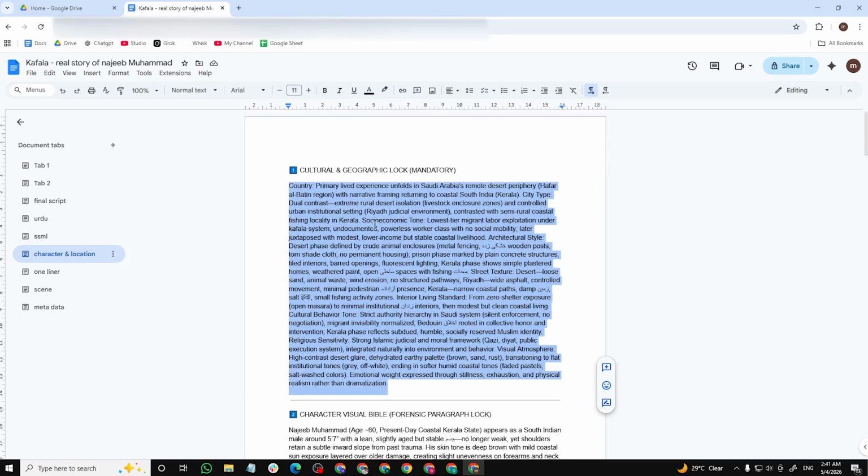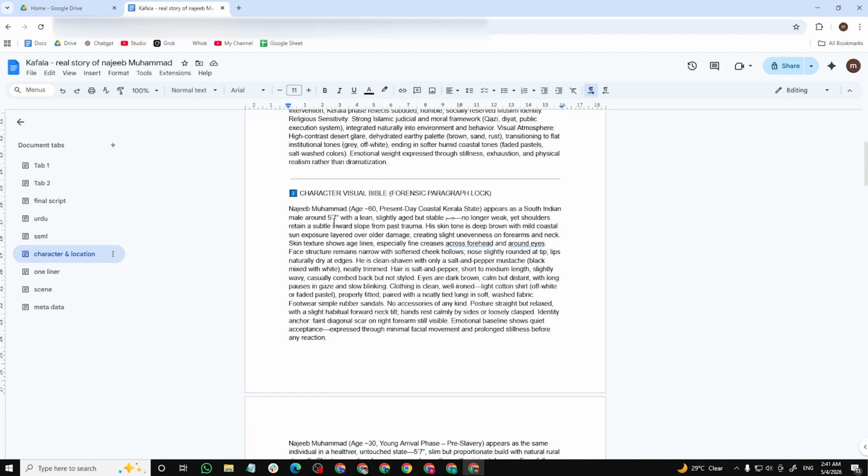So my model gives me this kind of data. In this story, you can see my model gives me the overall location, the overall cultural and geographical lock, and the character visual bubble, and a forensic paragraph lock.